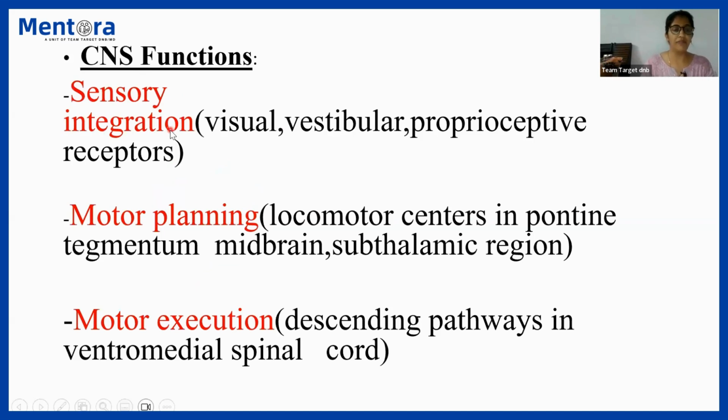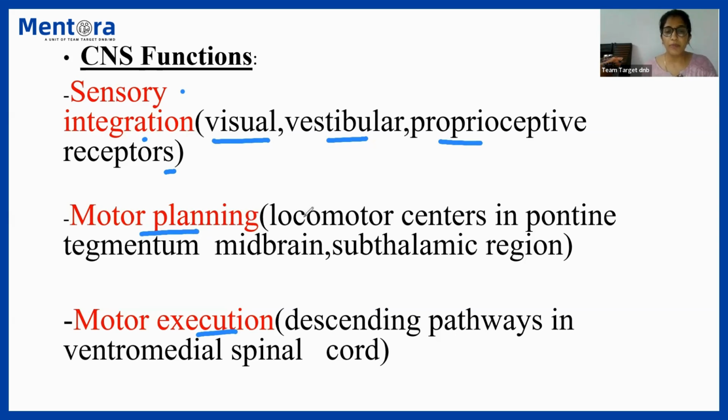So let us discuss briefly about the CNS functions. CNS functions are divided into 3 parts. That is sensory integration, that involves visual, vestibular, and proprioceptive receptors. Second step is motor planning. Third step is motor execution. So we receive input through our senses, that could be visual, vestibular, or proprioceptive input.